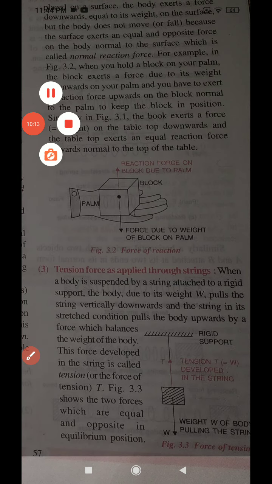Now moving to the next portion. Now students, the force exerted by a spring, you can see that there is a spring. Fixed means there is a force acting on it, that is called the restoring force. Suppose you are pulling it, when you release, it will come back. When you are pulling and when it is compressing, a force is acting on it. When it is lengthening, that is elongation, and when it is coming back, that is compression. That force is called the restoring force. So if you read, you can understand.